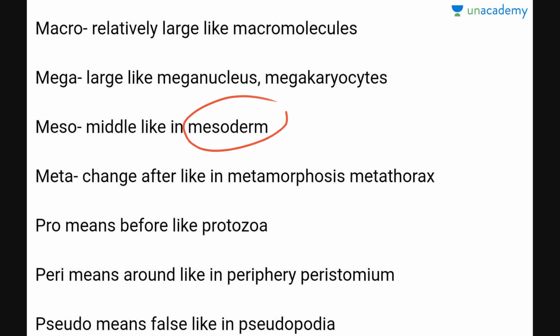Now, meta. Meta means change or after, like metamorphosis, metathorax. Now come to pro. Pro means before, like in protozoa. Before means at an early stage or archaic. So pro means before, like protozoa.